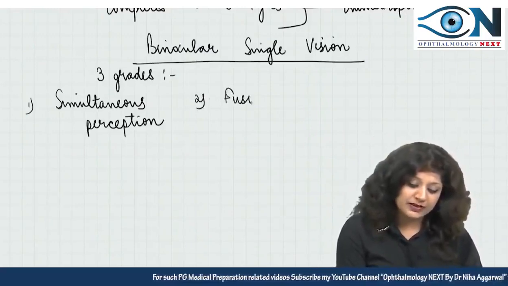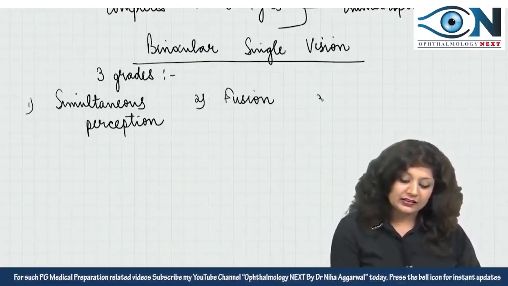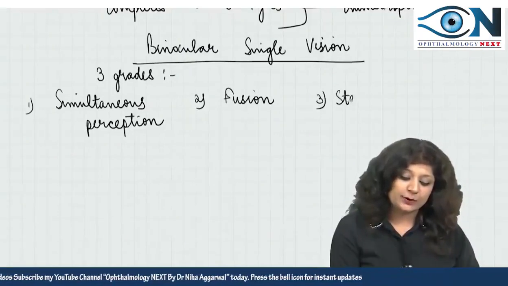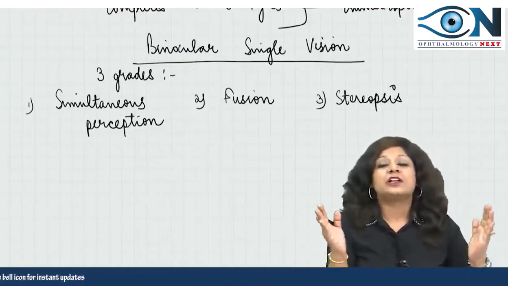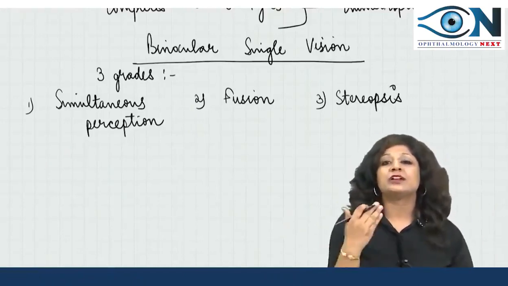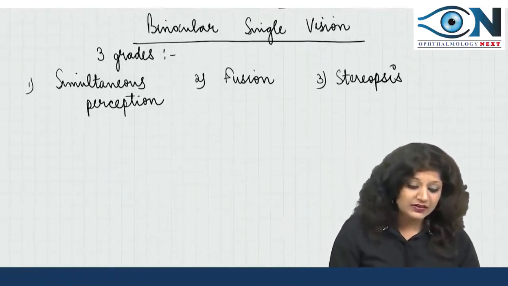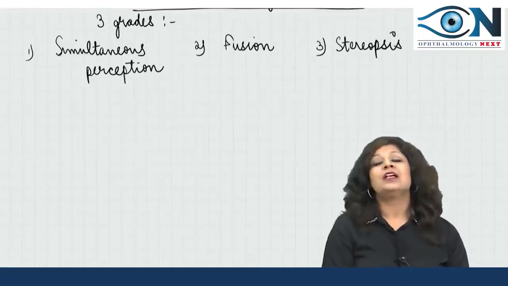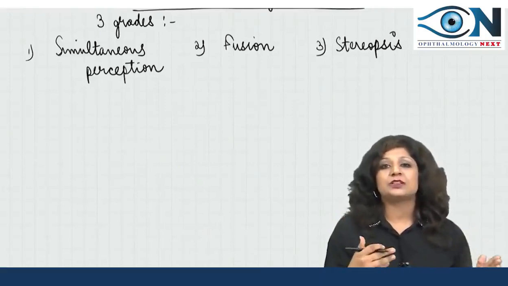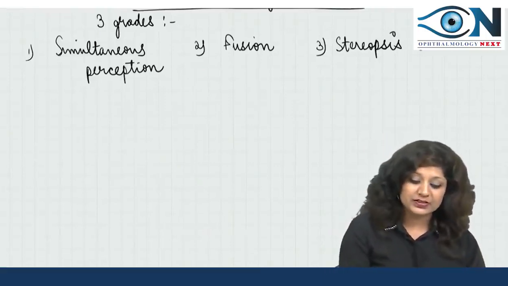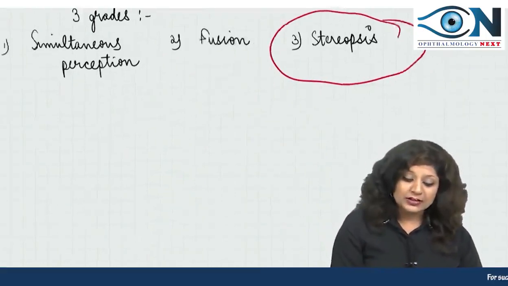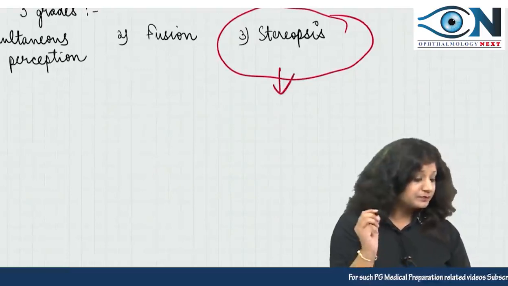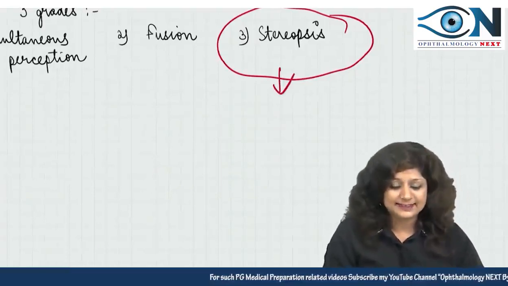So second will be the fusion, and then third will be the stereopsis, where now the child or the patient will get the third dimensional aspect or the depth perception. So the 3 grades of binocular single vision are simultaneous perception, fusion and stereopsis, and this test is basically for stereopsis. So I told you the name was the stereofly test.